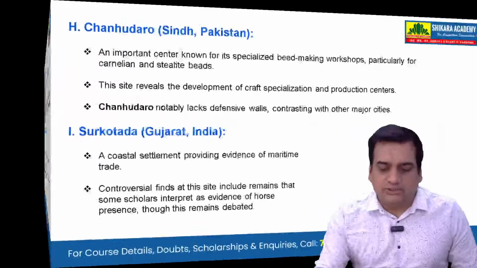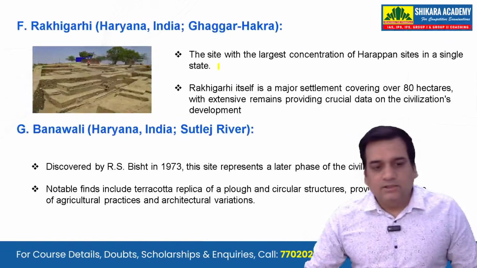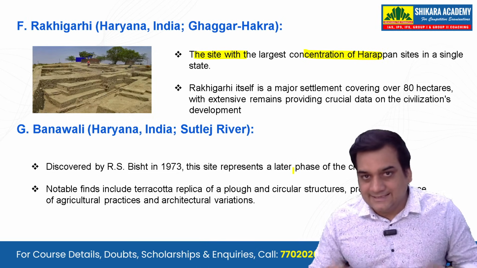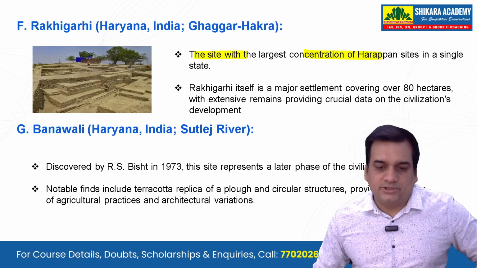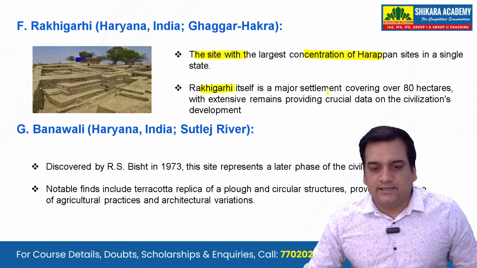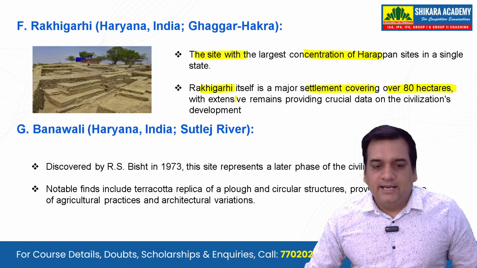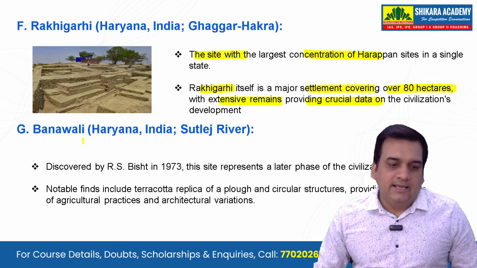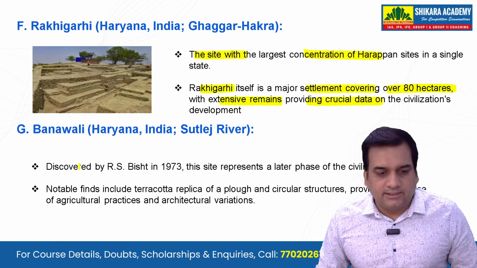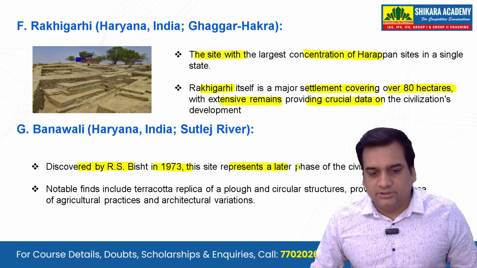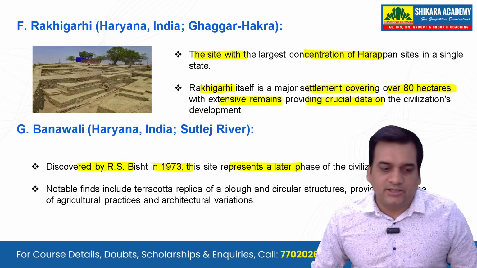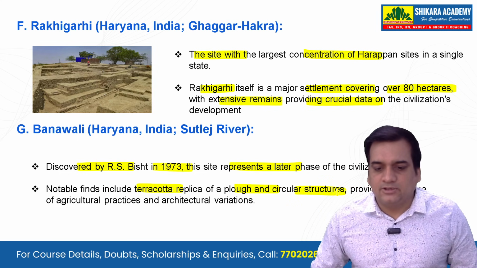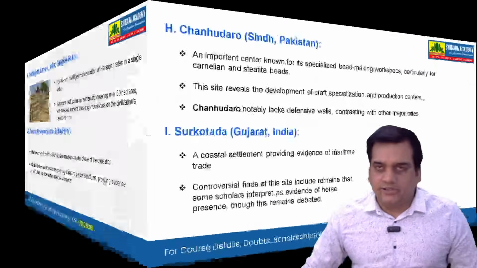Then let's see about Rakhigarhi. That's in Haryana today. The site has the largest concentration of Harappan sites in a single state. So, dense population, that is something you can see here. And Rakhigarhi itself is a major settlement covering over 80 hectares with extensive remains, providing crucial data on the civilization's development. And Banavali is also there in Haryana, discovered by R.S. Bisht in 1973. This site represents a later phase of the civilization. Notable findings, if you see here, are a terracotta replica of a plough and circular structures providing evidence of agriculture practice.